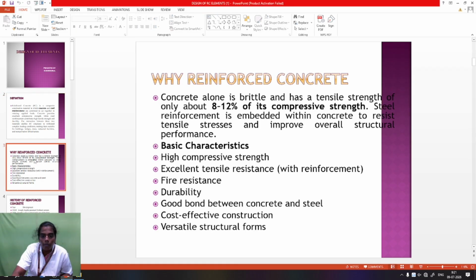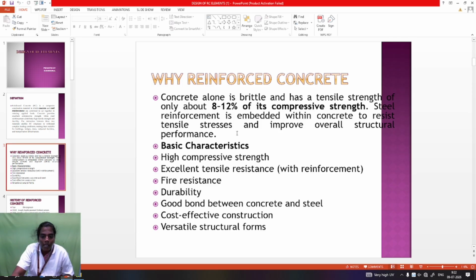So why reinforced concrete? Nowadays why is RCC used? The concrete alone, meaning PCC, is brittle. Its tensile strength is only 8 to 12% of its compressive strength. Concrete has maximum compressive strength and only some amount of tensile strength, up to 8 to 12%. The steel reinforcement is embedded with concrete to resist the tension and improve the overall performance.